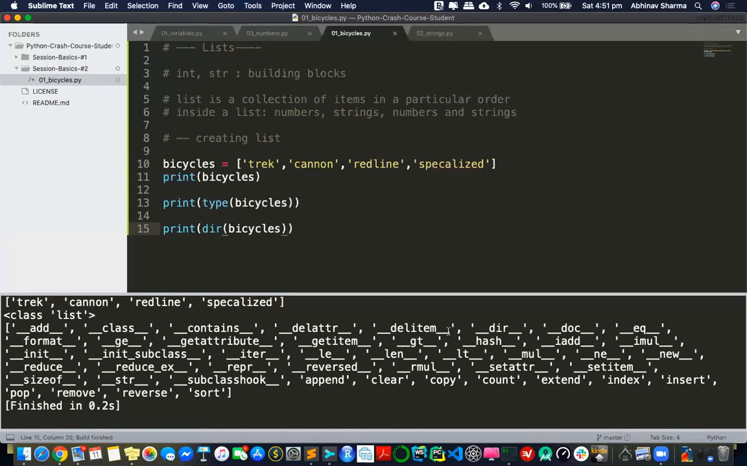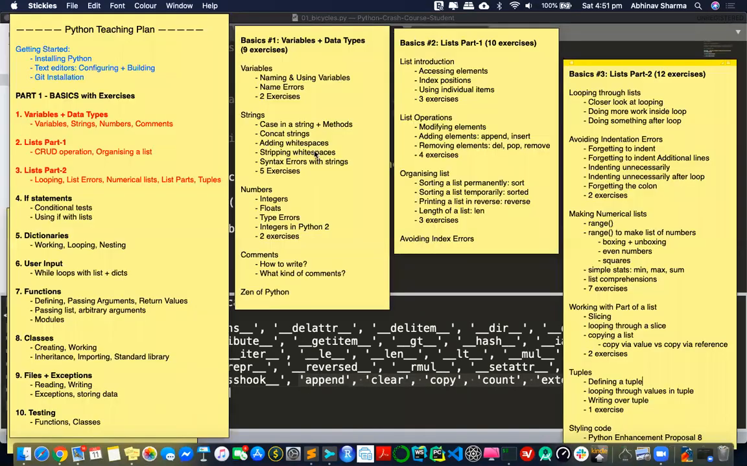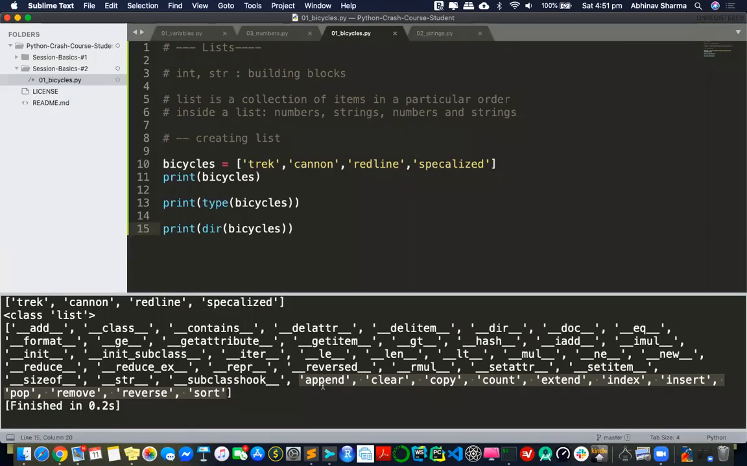Let's forget about underscores, but you see append, copy, extend, index, insert, pop, remove, reverse, sort. We'll be looking through all of these operations throughout this whole part. That's what part 1 and part 2 are. Every operation is important. Every operation is a way we can deal with a list, and it gives you a lot of ways of interacting and performing operations on it.